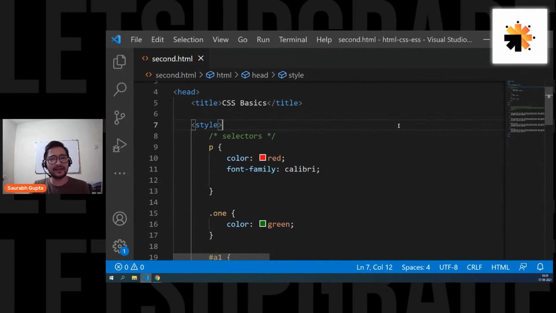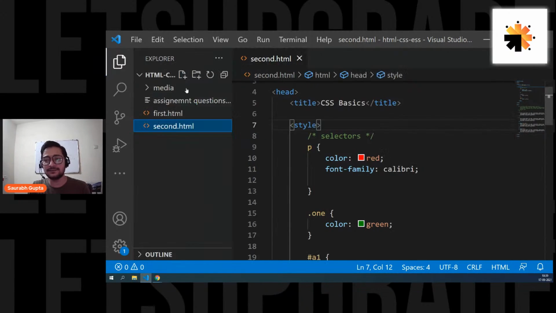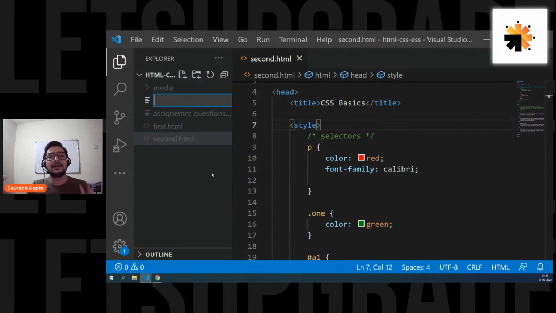There is only one difference: in internal CSS, your CSS is in the HTML page. In external CSS, your CSS is in a separate page. That's it. For example, what you do in external CSS is you create a separate page. Let's get one more page that is completely dedicated to CSS. That means in that page, you can only write CSS.